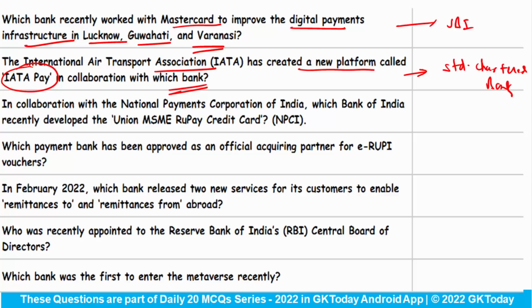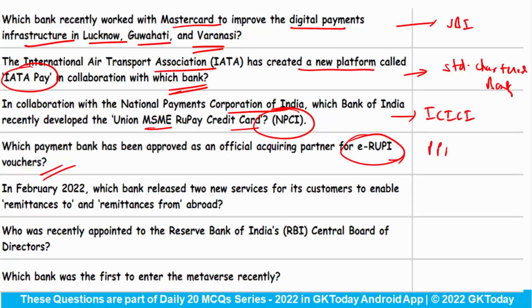Next question says, in collaboration with the National Payments Corporation of India, which Bank of India recently developed the Union MSME RuPay Credit Card NPCI? This bank is ICICI. Now, which payment bank has been approved as an official acquiring partner for e-rupee vouchers? This bank is Paytm Payments Bank. Do remember that RBI imposed 1 crore rupees penalty on Paytm Payments Bank Limited for submitting the information that did not reflect the factual position, right? And this was the news from 2021 November month.